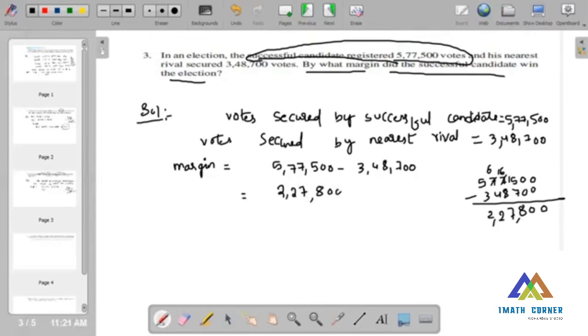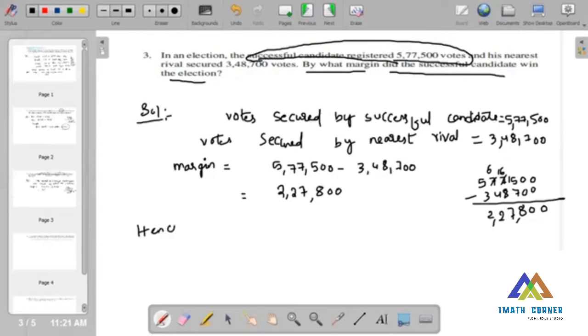2,27,800. So this is about the problem. I hope you understand this. It's a very easy problem. Now we have tried the statements.